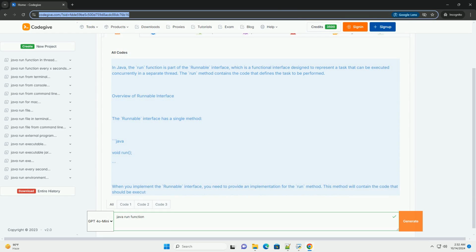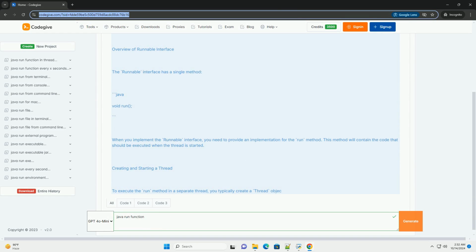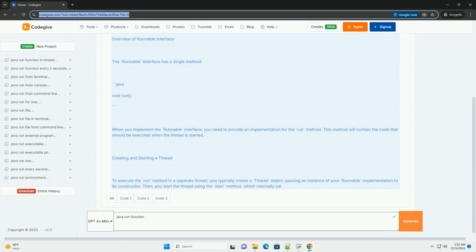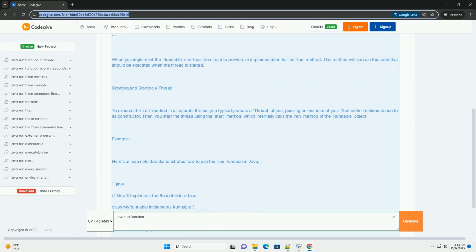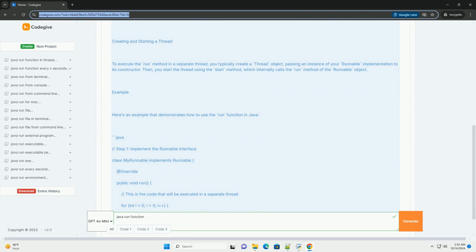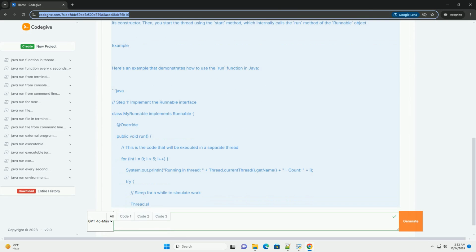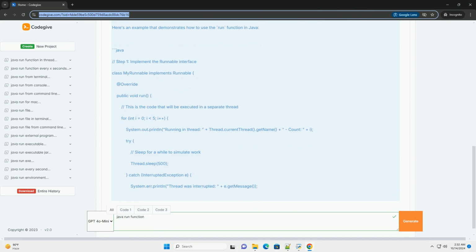In Java, the run function is part of the Runnable interface, which is a functional interface designed to represent a task that can be executed concurrently in a separate thread. The run method contains the code that defines the task to be performed.